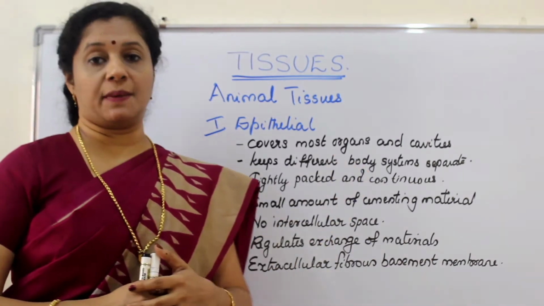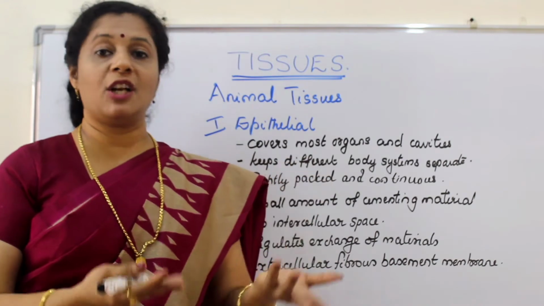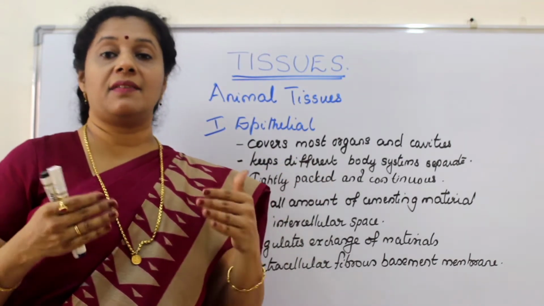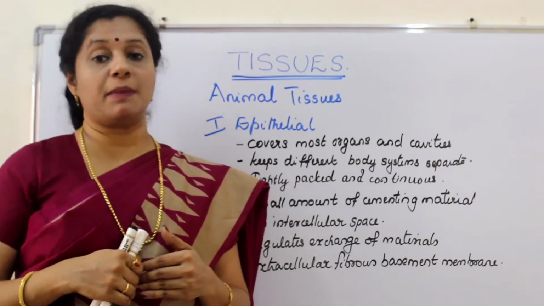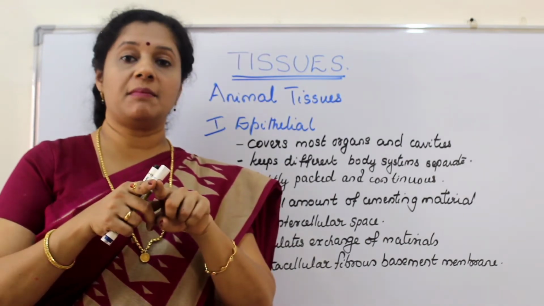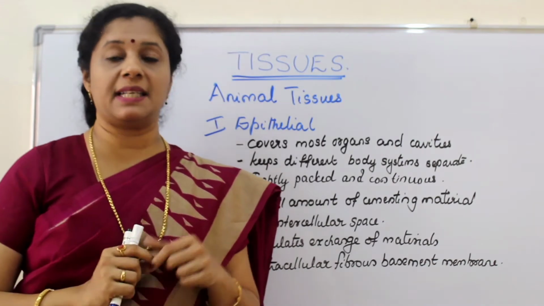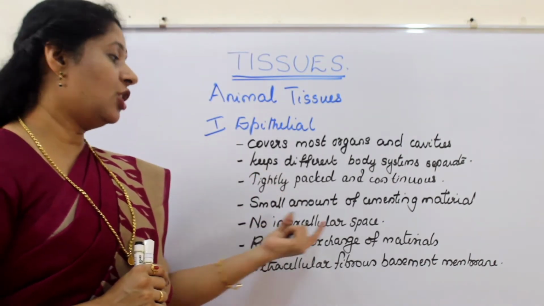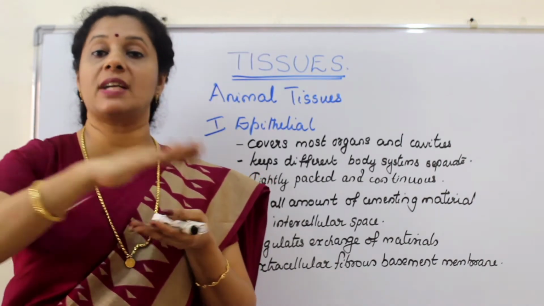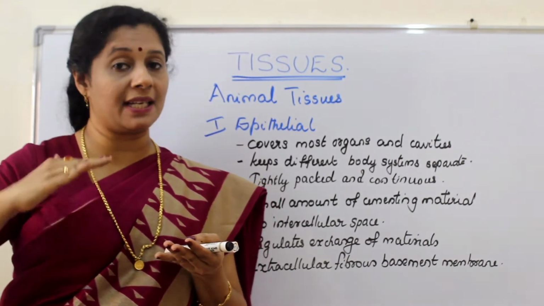Tightly packed and continuous. We know that suppose you are covering something, if you don't properly cover, it will not serve the function, right? So here also it should be complete and continuous, otherwise its function of protection will not be possible. Then small amount of cementing material, because cells are stuck together by small amount of cementing substance. This is as thin as possible in case of epithelial tissues. Then no intercellular space. So since it is a covering tissue, there should not be space or gap in between, otherwise microbes can enter. So it should be a continuous layer without any space.